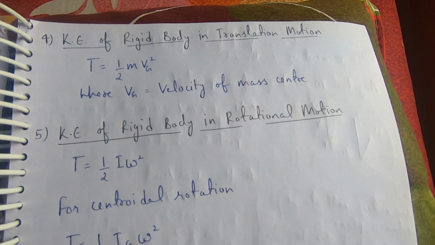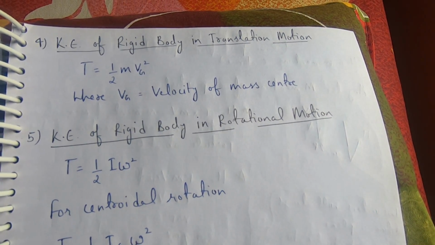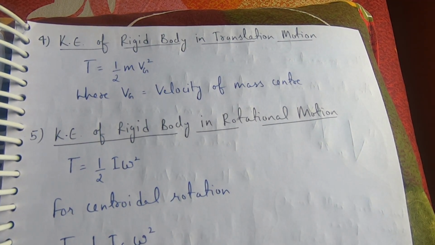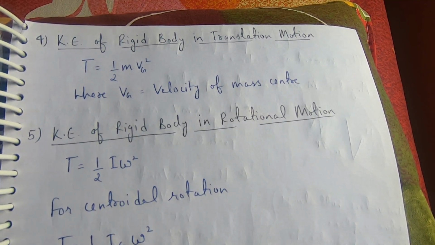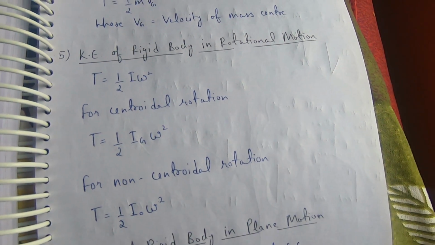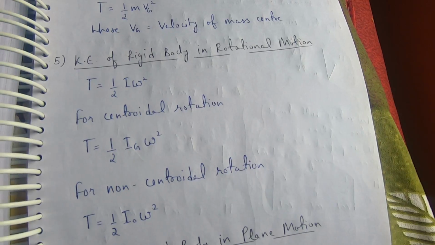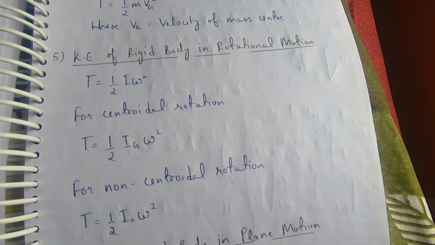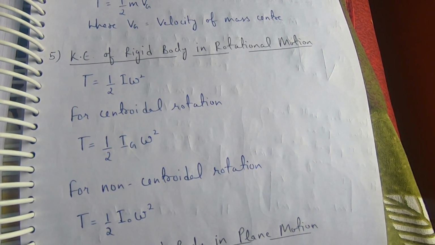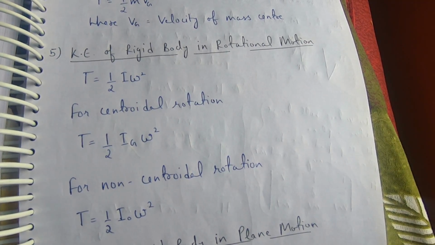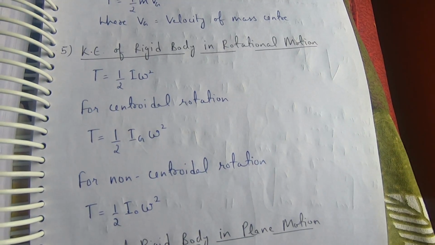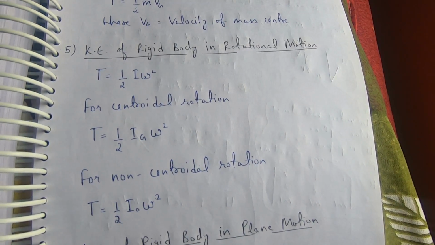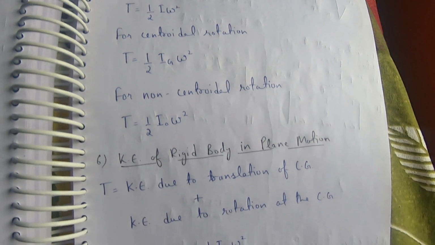Kinetic energy of rigid body in translation motion is given by half into m into Vg square, where Vg is the velocity of mass center. Kinetic energy of rigid body in rotational motion is given by 1/2 I omega square. For centroidal rotation, T is equal to 1/2 Ig omega square. For non-centroidal rotation, T is equal to 1/2 Io omega square.